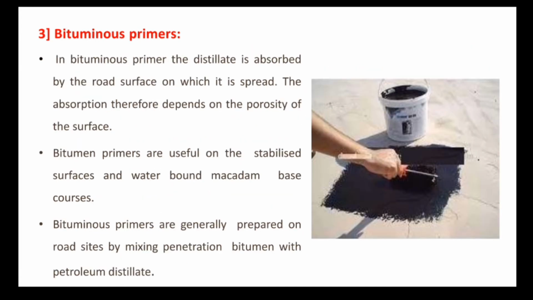Next is the bituminous primers. The bituminous primer is a distillate which is absorbed by the road surface on which it has to be sprayed, and hence as it has to be sprayed, the absorption will depend upon the porosity of the surface on which the bituminous primer has to be sprayed.